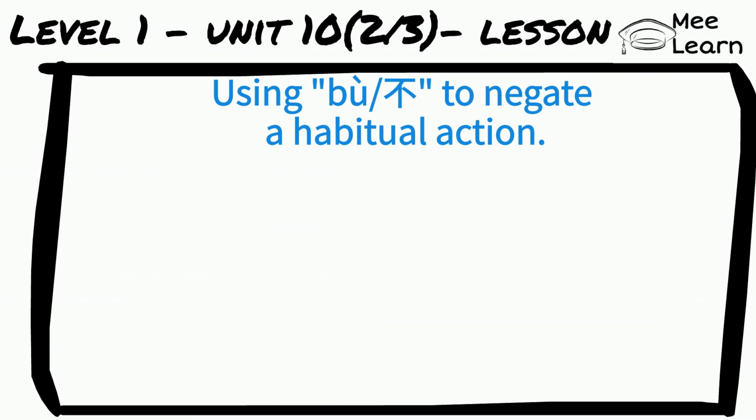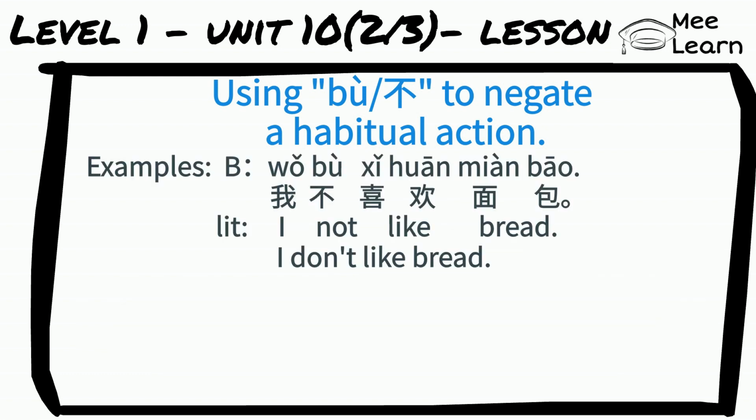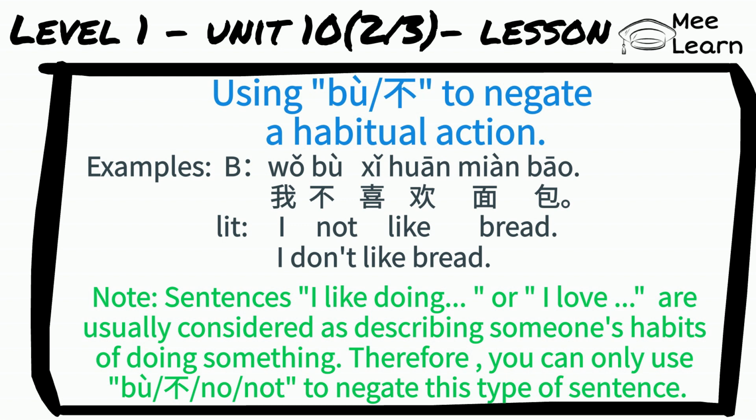For example, 我不喜欢面包. Literally, I not like bread. I don't like bread. Note here that sentences like I like doing something or I love doing something are usually considered as describing someone's habits of doing something. Therefore, you can only use 不 to negate this type of sentence.